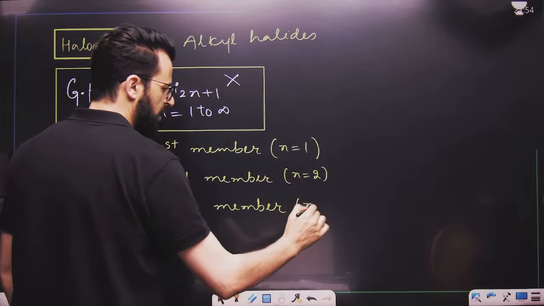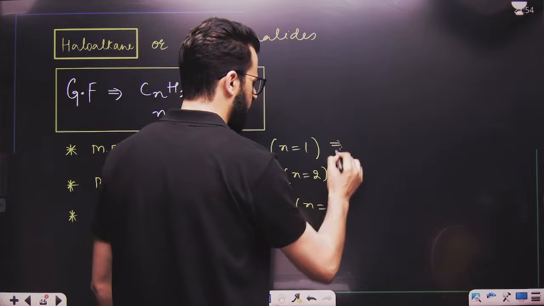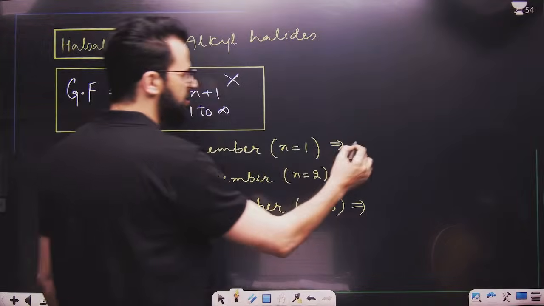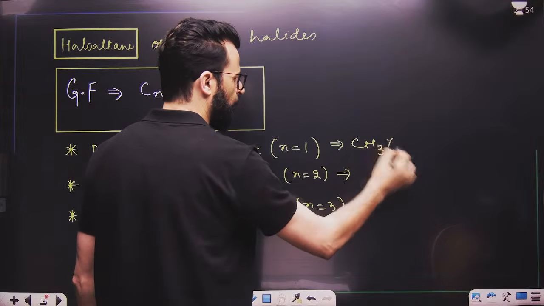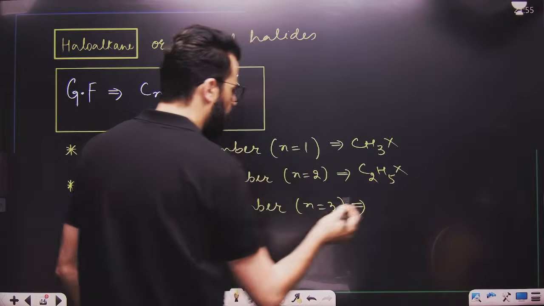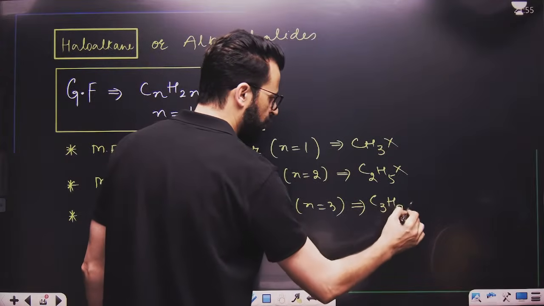Which means N is equal to 3. So what will be the molecular formula over here? Put the value of N as 1, so it becomes CH3X. What about this? It becomes C2H5X. What about this? It becomes C3H7X.